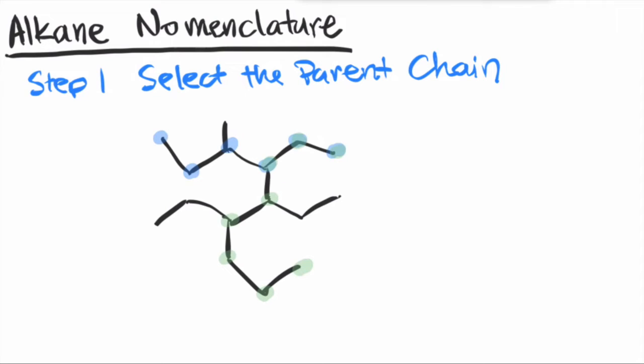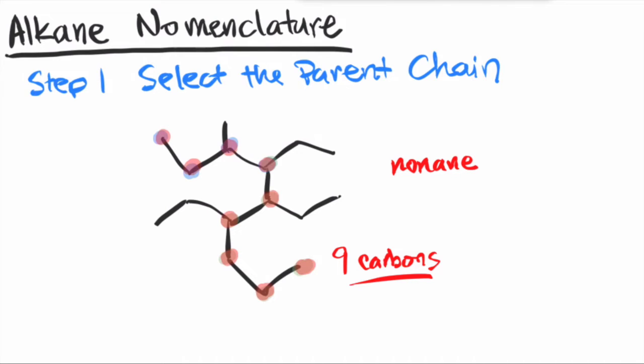So let's try from over here. 1, 2, 3, 4, 5, 6, 7, 8, 9. So in fact, 9 is the maximum number of continuously connected carbons. So the name of this alkane is nonane, and so this name is dependent on the parent chain being 9 carbons long. The root word there, NON, stands for 9. So depending on this length of the carbon, you would name your molecule.